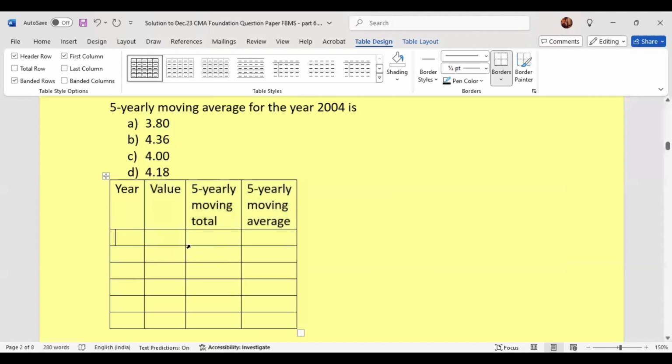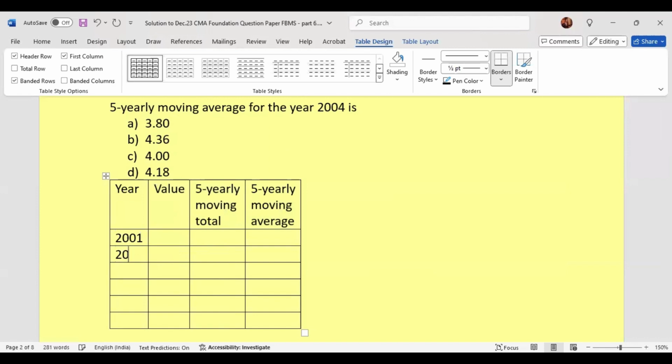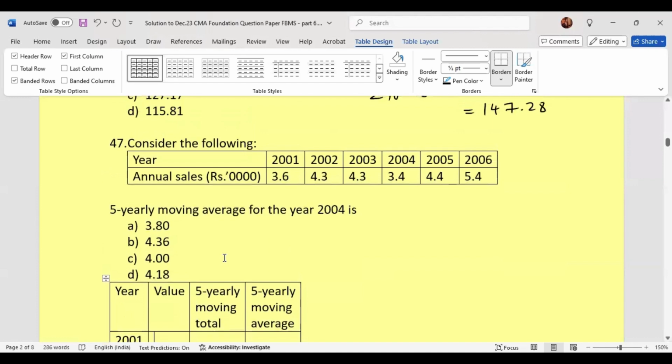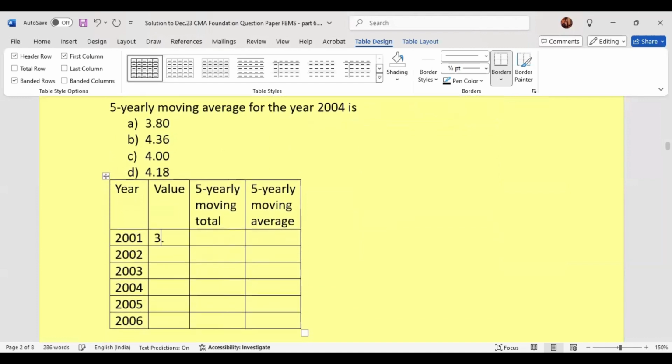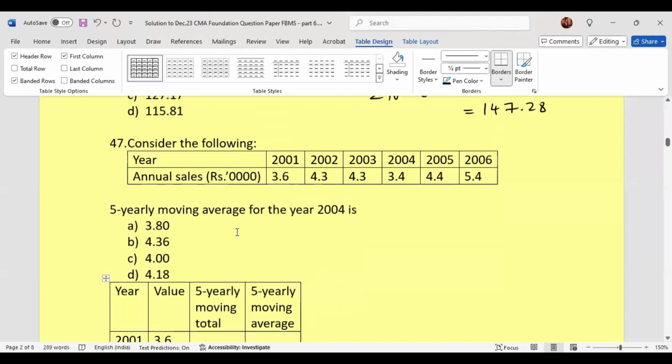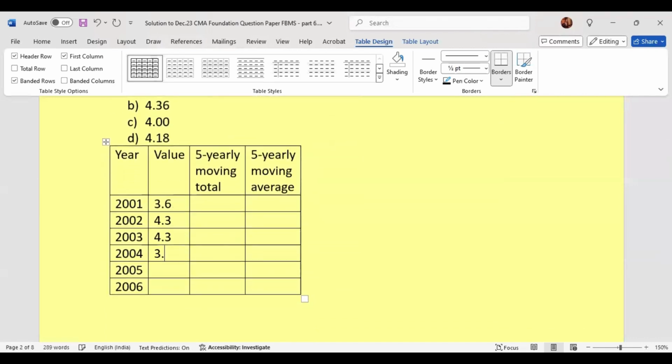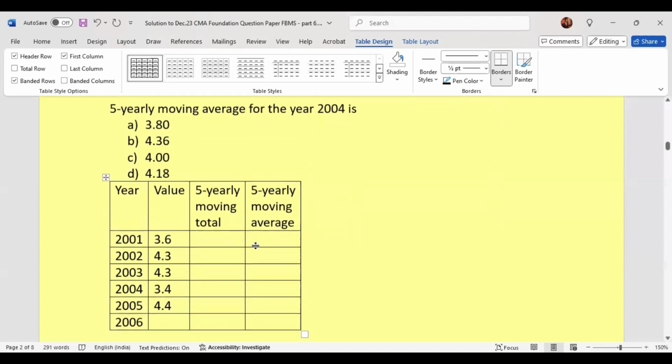So years given as 2001, 2002, 2003, 2004, 2005, 2006. Values are given as 3.6, 4.3. Again 4.3. Then 3.4, 4.4. Last value is 5.4.